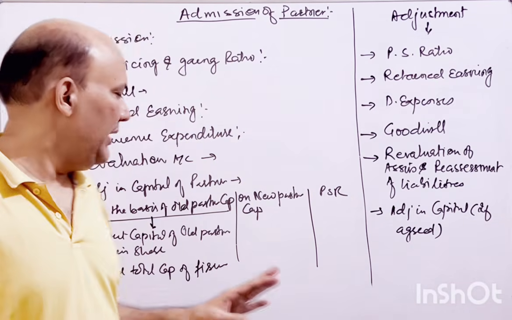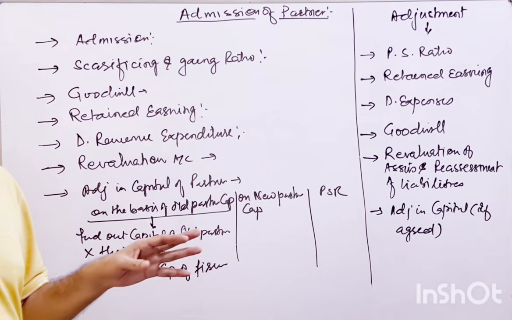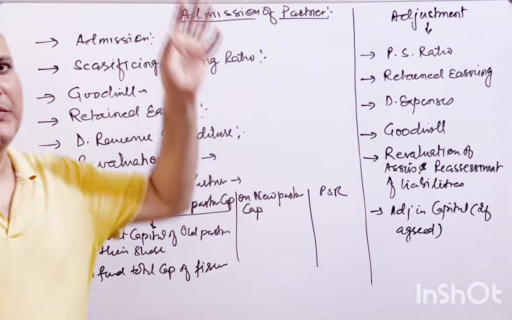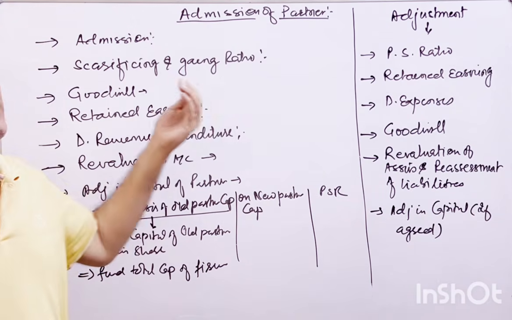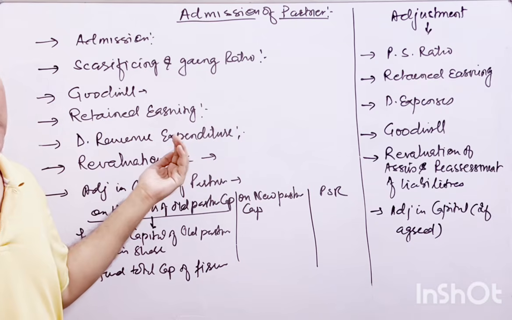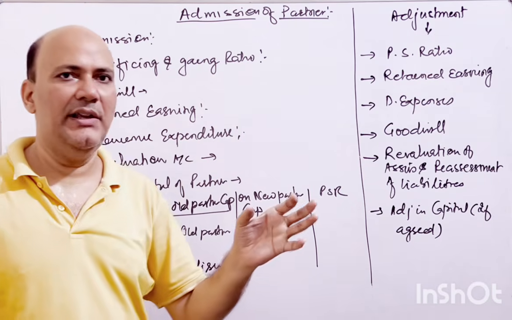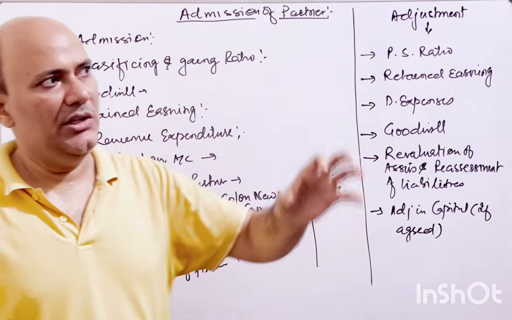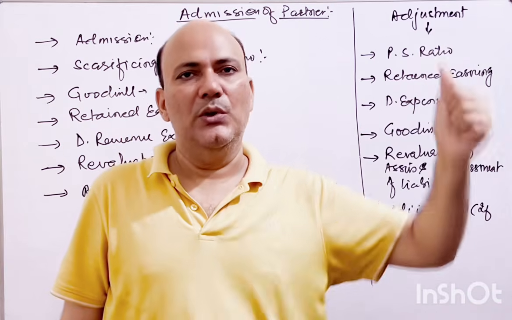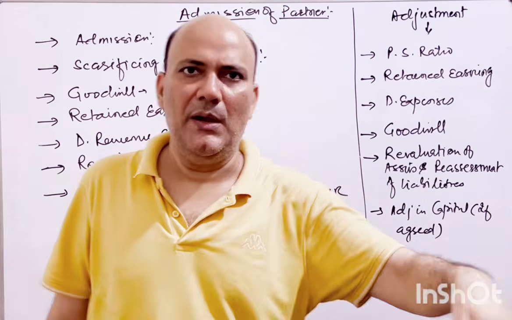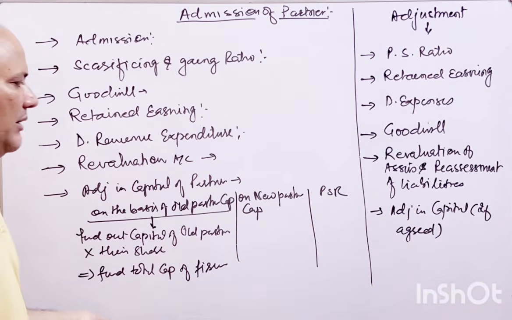And accordingly, if any partner's share is less and their invested value is more, he will take away the excess amount from the partnership firm. If any partner has invested less and his share of capital is coming more, he will bring in the extra amount of capital. The new partner will bring the capital to the partnership firm, right?